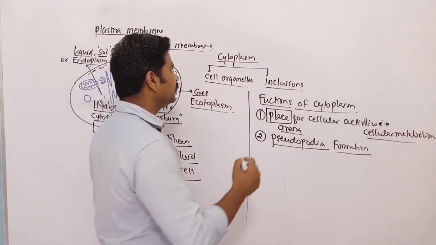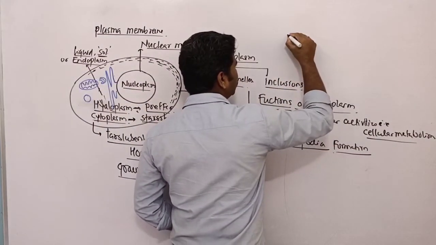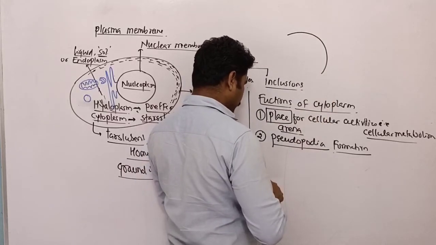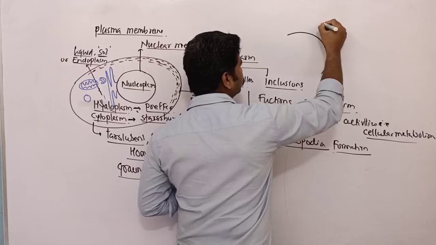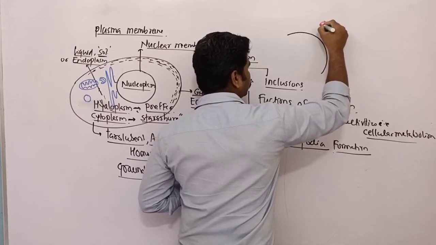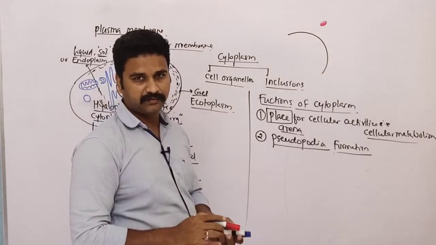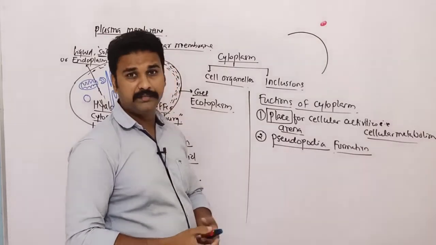Let's say for example, if we are looking up to the cell and this is the plasma membrane and the cell wants to reach up to this substance. So there are so many cells which will form pseudopodia, WBCs, amoeba.